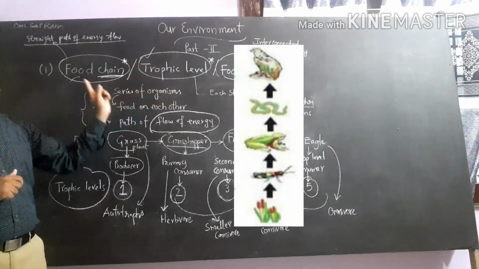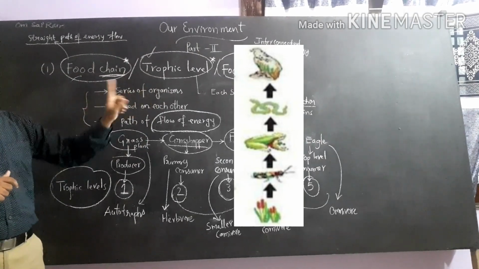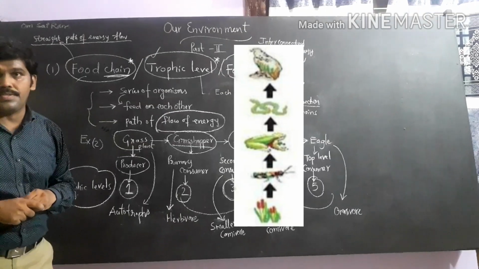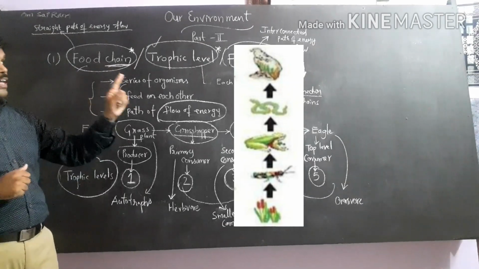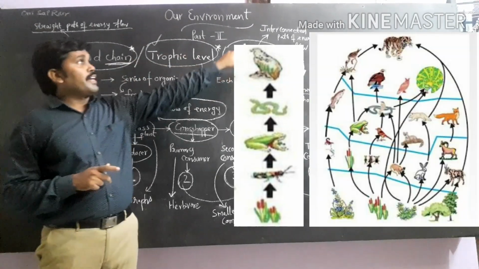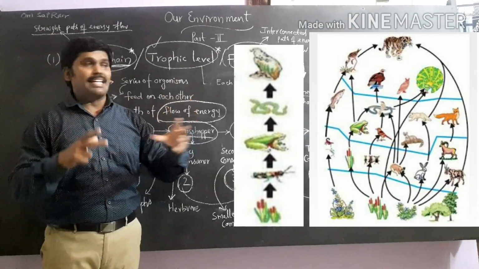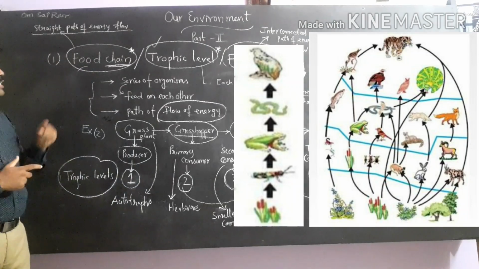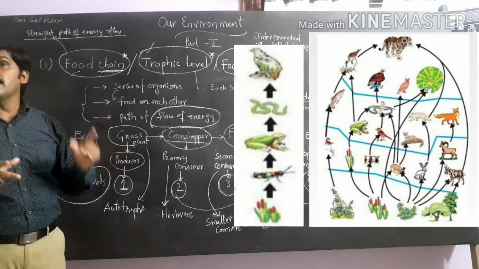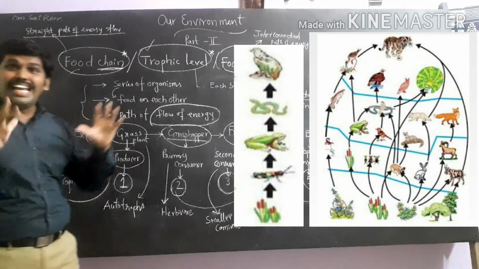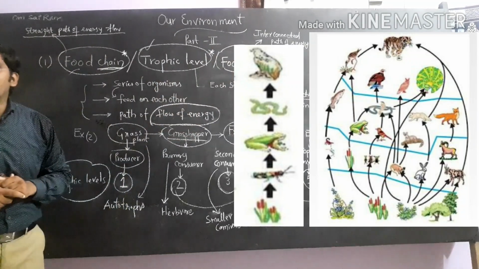If you observe the two figures, one is about the food chain and the other is a food web. If you observe both, we can find a lot of differences. The first difference is that in a food chain energy flows in a straight path, whereas in a food web the flow of energy is interconnected. So many trophic levels are interconnected in a food web. The second point: a food chain is a single unit, whereas a food web is a collection of several interconnected food chains.